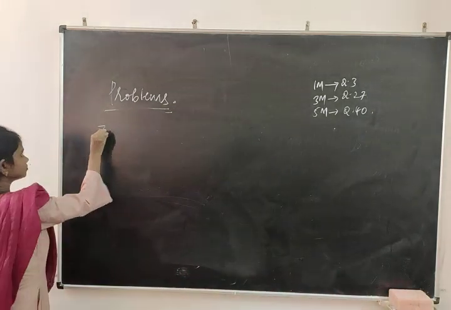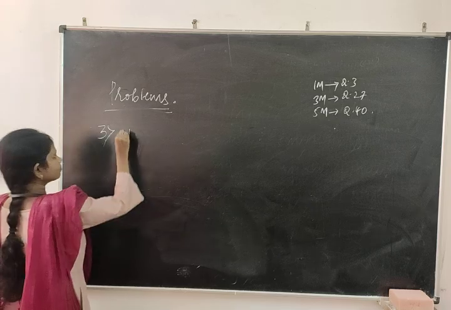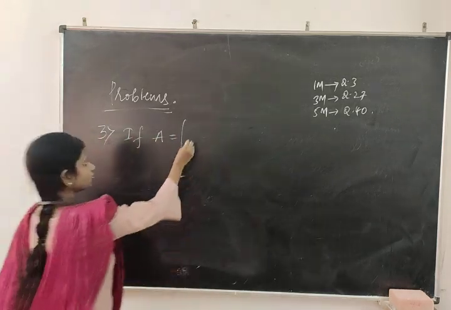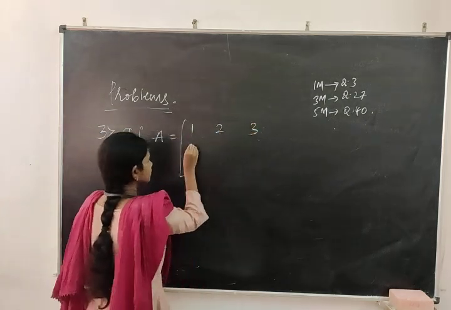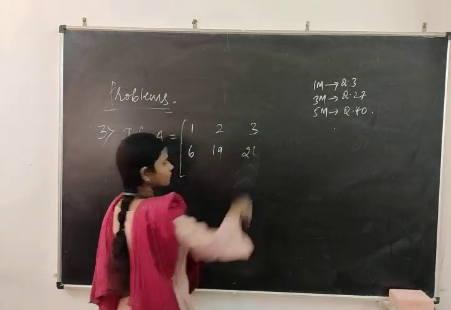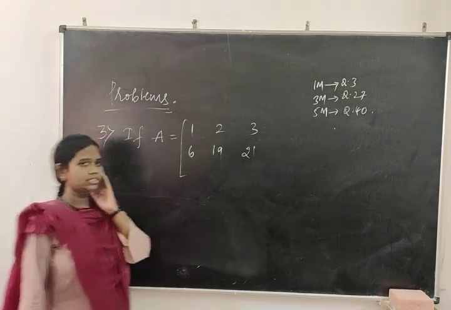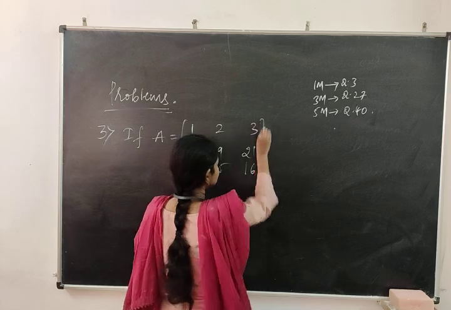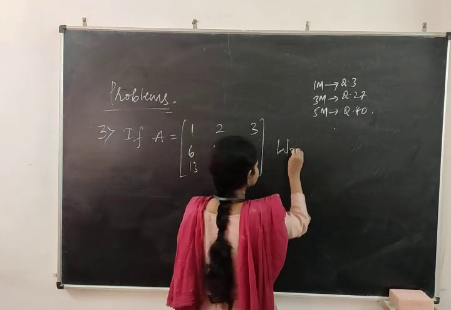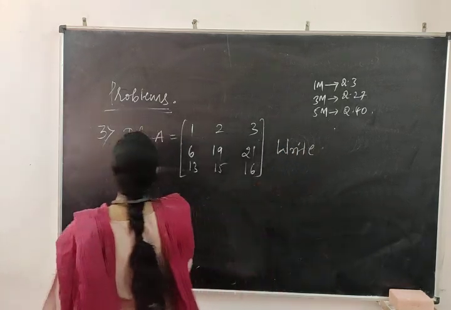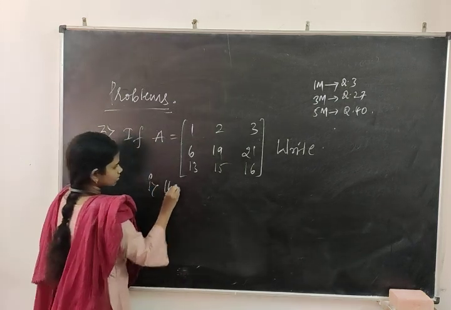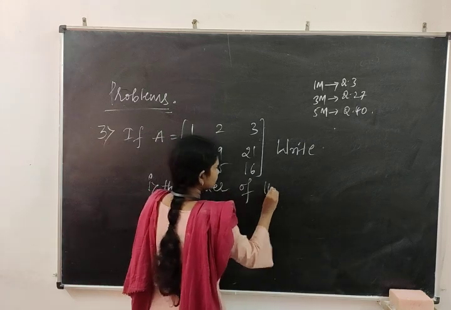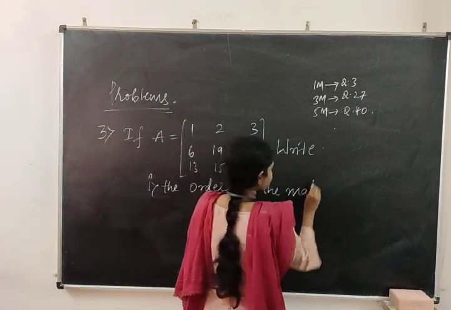Third, if A is equal to the matrix 1 2 3, 6 19 21, 13 15 16. First, write the order of the matrix.